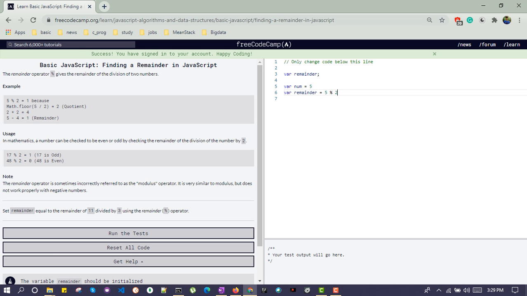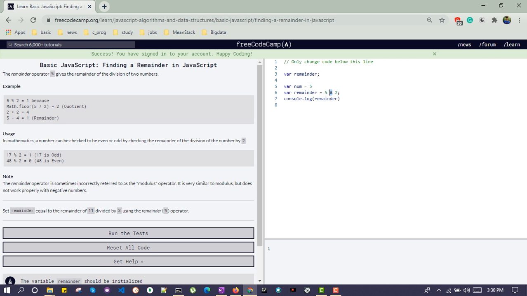We are expecting the remainder as 1. So console.log remainder. We can say the remainder is 1. With the help of the modulus operator, we can get the remainder.